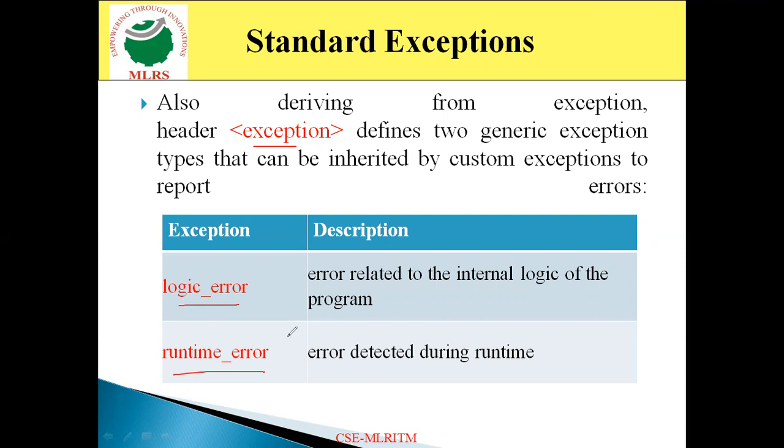So ultimately, if there is a mistake in the internal logic of the program, then the logic_error exception will come into the picture. Similarly, if the error is detected at runtime, then there is one more exception, and that is runtime_error, which is going to specify it. So likewise, these are different types of exceptions.